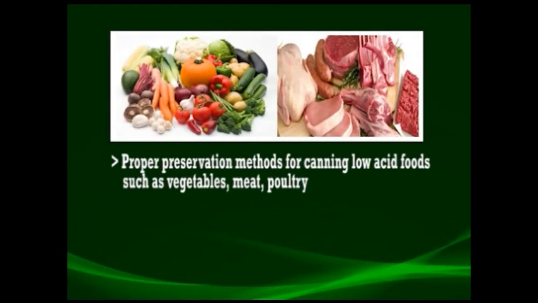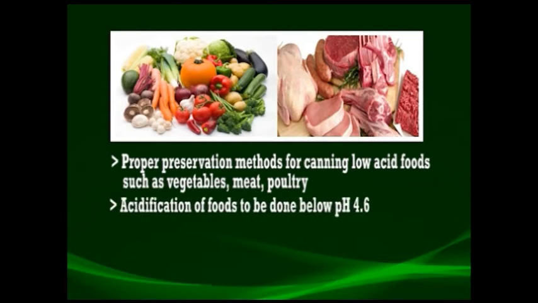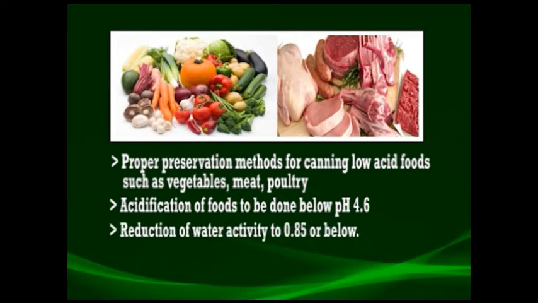The disease can be controlled by proper preservation methods for canning low acid foods such as vegetables, meat and poultry. Then, acidification of foods should be done to below pH 4.6, and reduction of water activity to 0.85 or below.